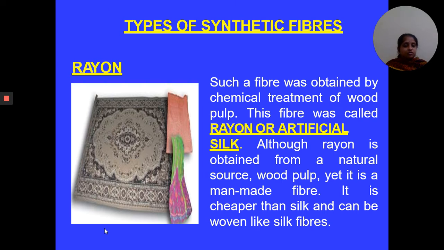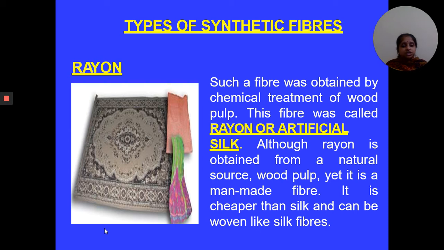It is obtained from the natural source of wood pulp. Hence, it is also a man-made fiber because chemicals are also used in its manufacturing, but it is not a totally synthetic fiber because wood pulp is used in the manufacturing of rayon.